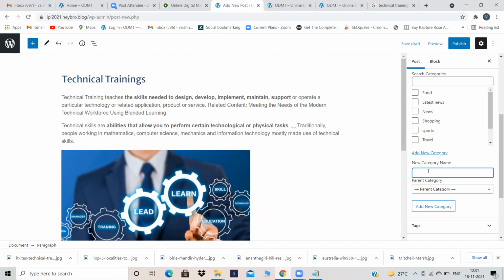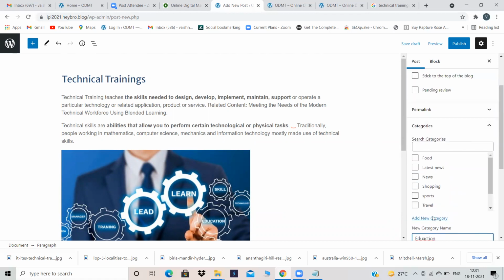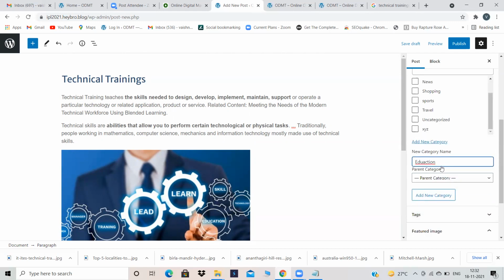So create one category universally and keep it under those categories. Now shall I keep it under the education category as Pranita told? Yes, the education category. Sometimes, because I've created all these categories, they are showing over here, but in your website all these categories will not appear directly. You have to click on add new category, give that name, again click on add new category, then only your categories will appear. By default, I have created the education category and I have clicked on it also.